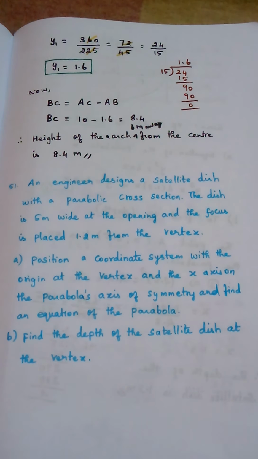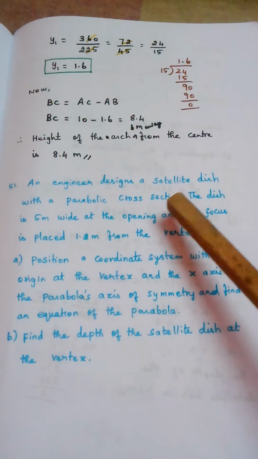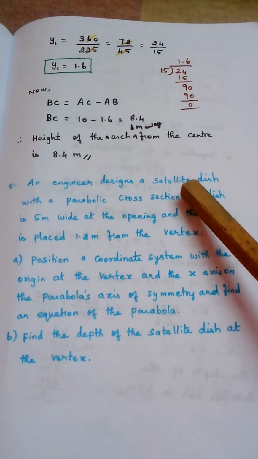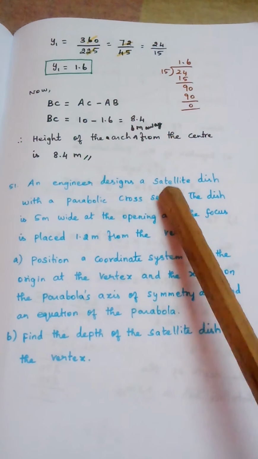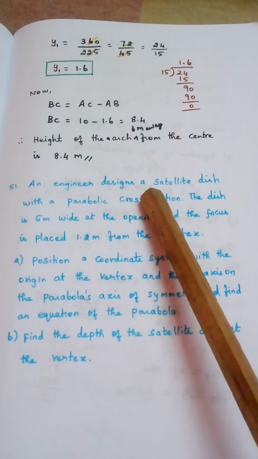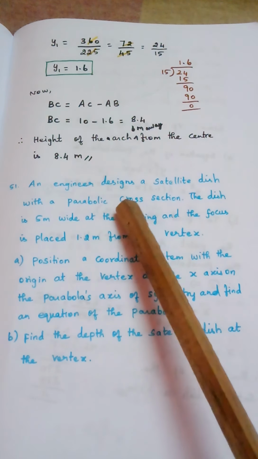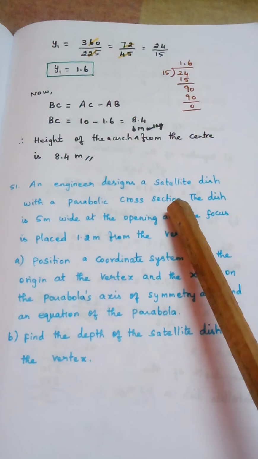Yes, we will go for the next sum now. I'm going to quickly read out this. It looks like a very big question, but I'll explain the question through the diagram. An engineer designs a satellite dish. Try to understand quickly. An engineer designs a satellite dish with a parabolic cross section. So an engineer is designing a dish which is like a parabola.